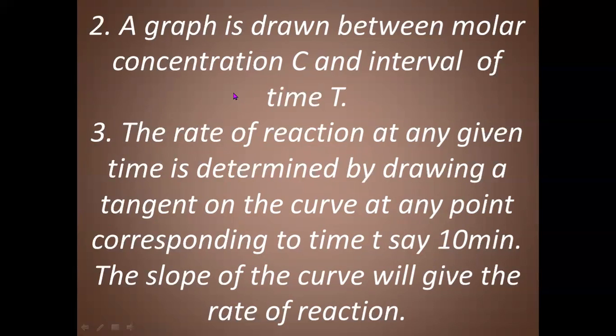We can titrate the reaction mixture with any other solution like acid, base, etc. And then we will draw a graph between the molar concentration of the reacting species, C, and the interval of time, T. We are determining the concentration, taking C on the y-axis and time on the x-axis.